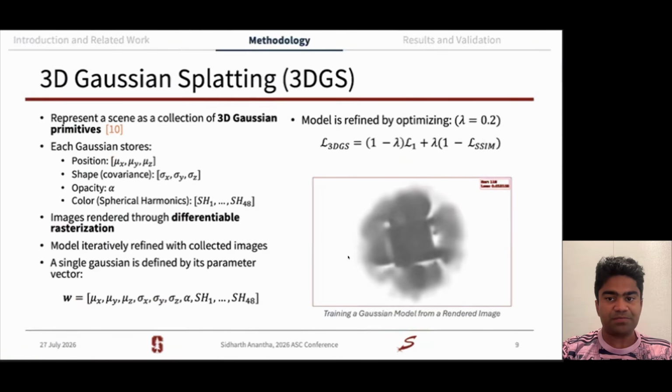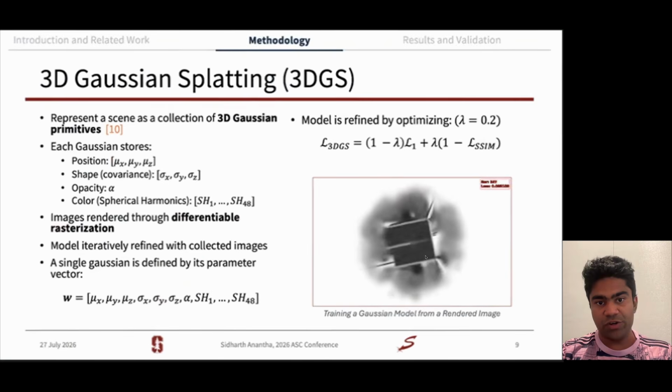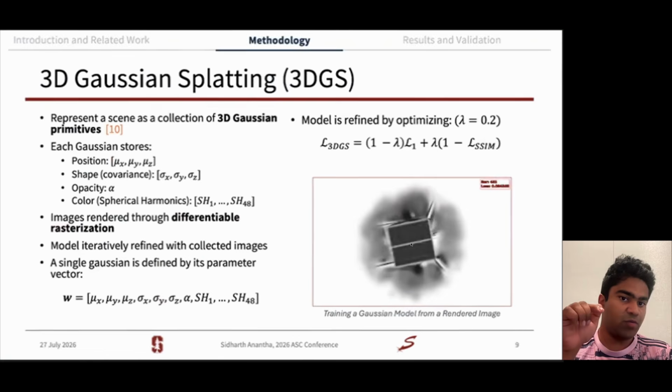Our 3D shape model is the next major component of this pipeline, where we use 3D Gaussian splatting, or in other words, 3D-GS. In this, a scene is represented with thousands of 3D Gaussian primitives, or 3D ellipsoids. Each Gaussian has a parameter vector, which stores where it is via mean, what shape it is via the covariance vector, what opacity it is via alpha, and what color it is via spherical harmonics. Collected images are then used to iteratively refine the 3D-GS model by optimizing 3D-GS loss, which is a combination of L1 and SSIM. And as a result, you can see here is an example of 3D-GS training in action where we're trying to render a viewpoint from one image.